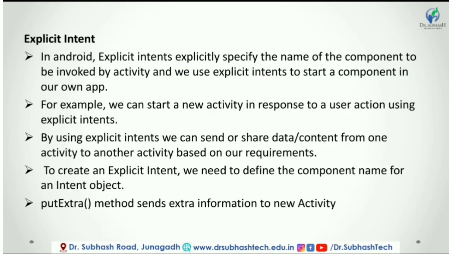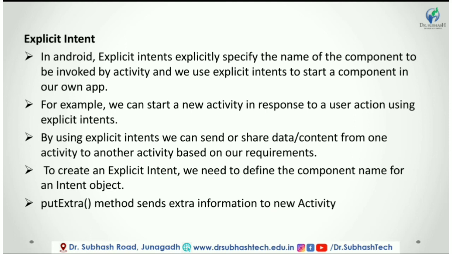Next topic is explicit intent. In Android, explicit intent explicitly specifies the name of the component to be invoked by the activity, and we use explicit intent to start a component in our own app. For example, we can start a new activity in response to a user action using explicit intent.